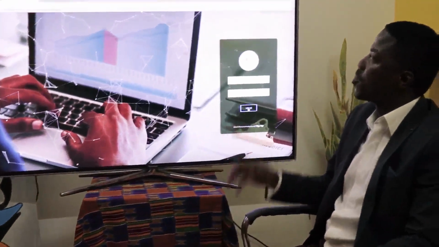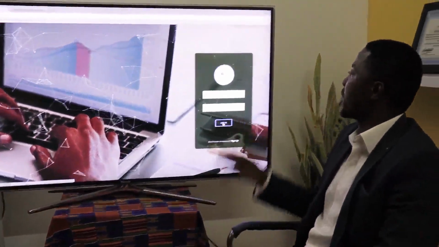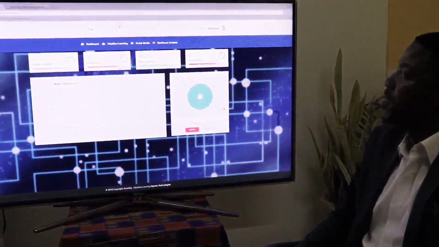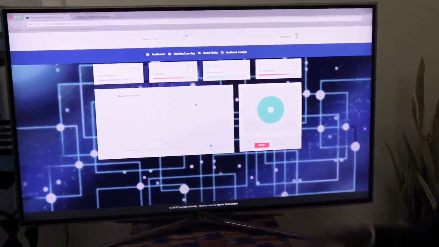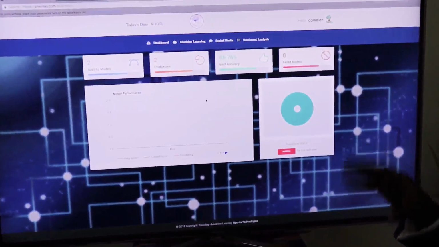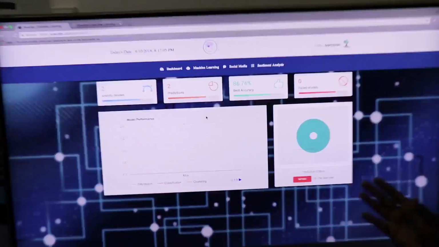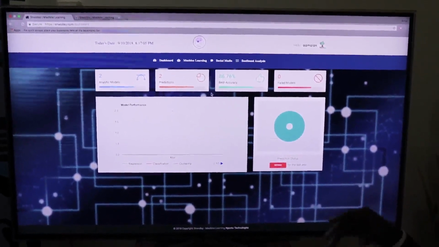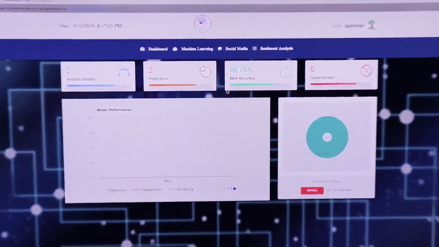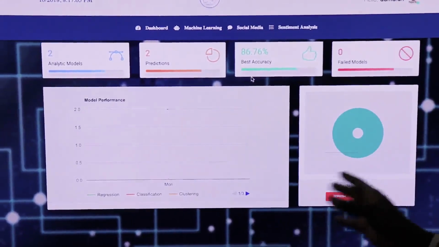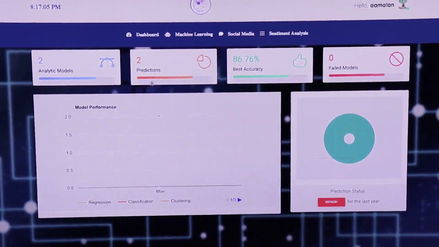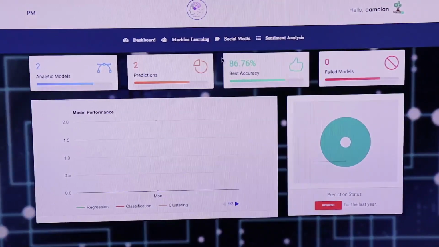Okay, so we would have to log into SNwolley to be able to do that. You just enter your user details, and it meets you with the dashboard, which has the number of models that you've predicted, the predictions that have happened, and the accuracy level. If there's been a failed model, you'll be able to see that, and it gives you a historical demonstration of all the models. And so this is the view of the dashboard.